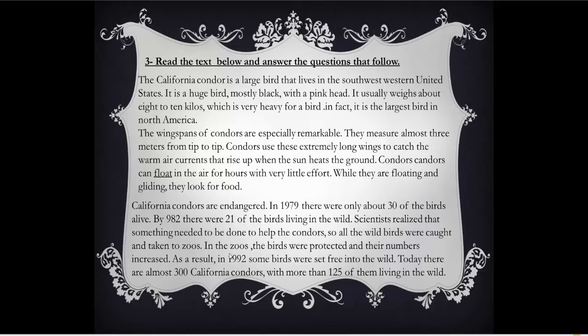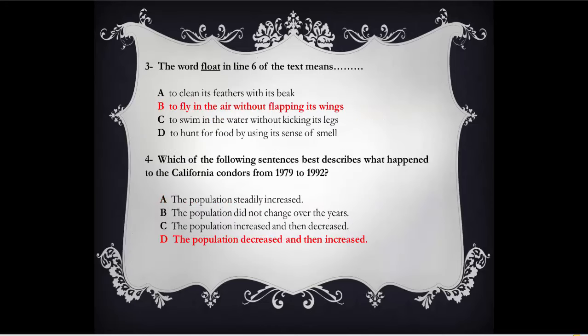Before that, in the zoos, the birds were protected and their numbers increased. So from 1979 to 1982, the number decreased. From 1982 to 1992, the number increased. Decrease, then increase. Here? Of course not. Here. Correct. The population decreased, then increased. So this is how we look for answers in the text.